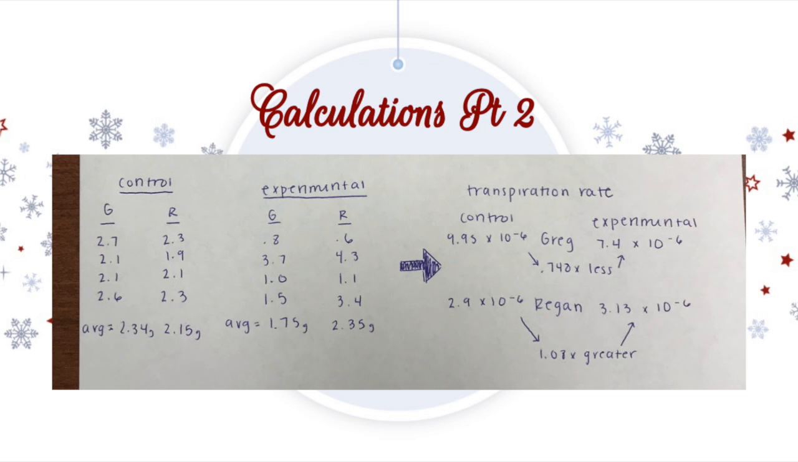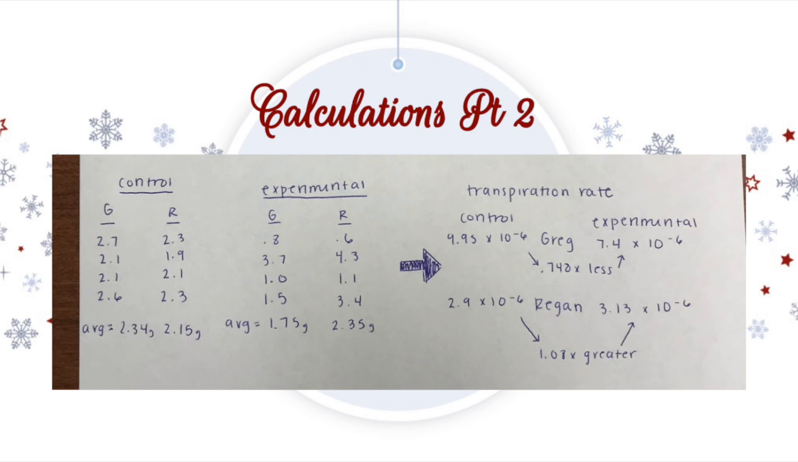Our second set of calculations had to do with finding the average rate of transpiration per hour in each plant. To do this, we measured the amount of water released per hour and averaged it up for a total of 5 hours. We did this for both the control and experimental groups. Then we divided these averages by the total number of stomata to find the average rate of transpiration per stomata.